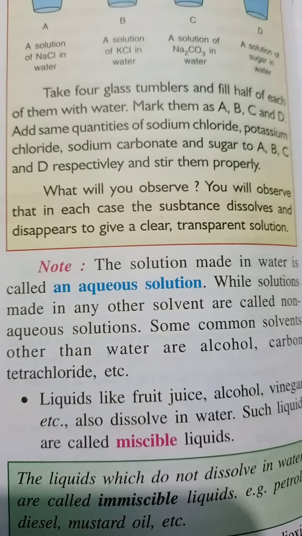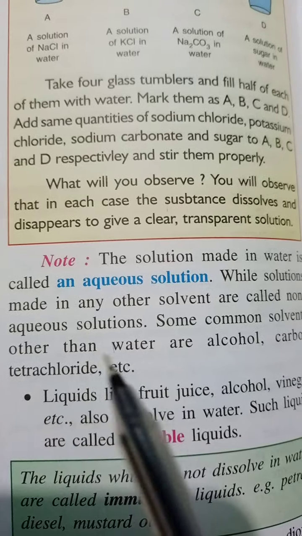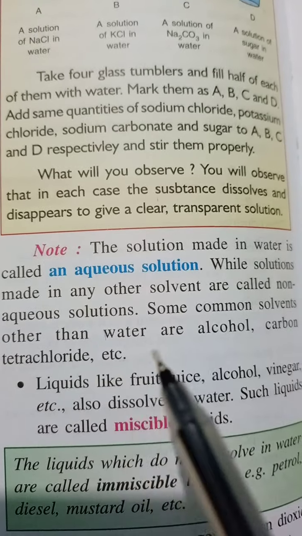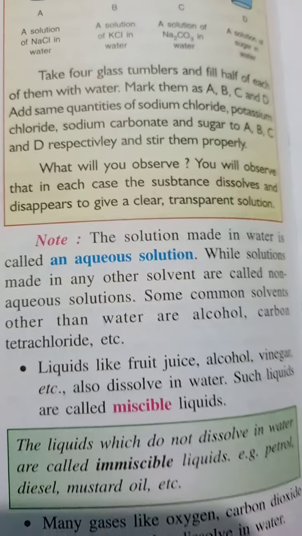What I told you, some common solvents other than water are alcohol, carbon tetrachloride, benzene, carbon disulfide, and so on.